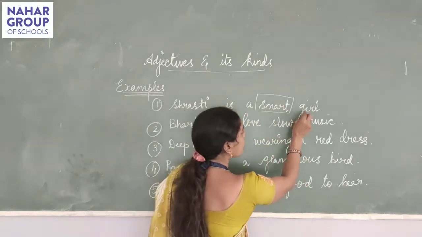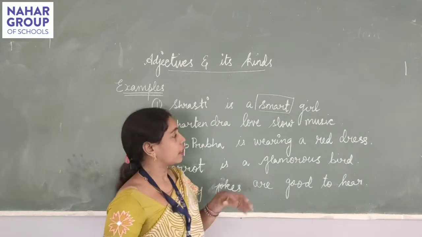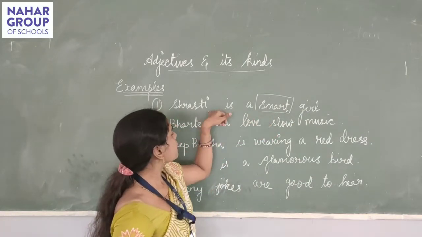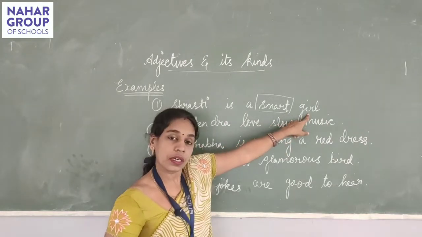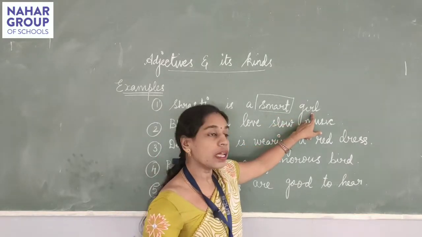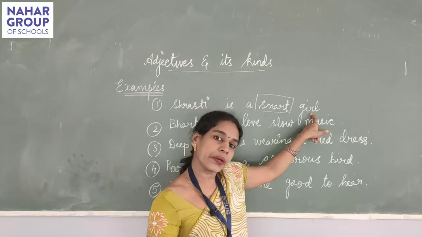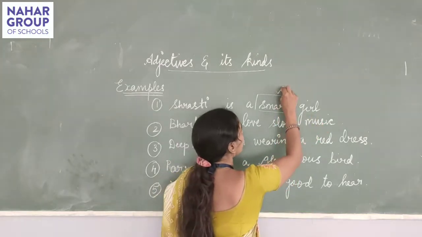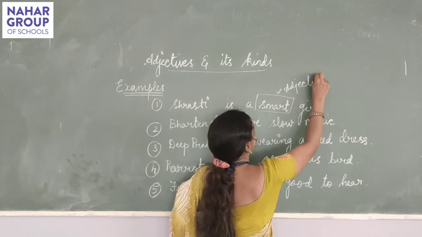So, smart girl means the girl is very smart, and here Shrashti is a smart girl states the quality of the girl. So, the word smart describes this noun even more better. It is giving an extra quality to the noun. So, this will be our adjective of this sentence.